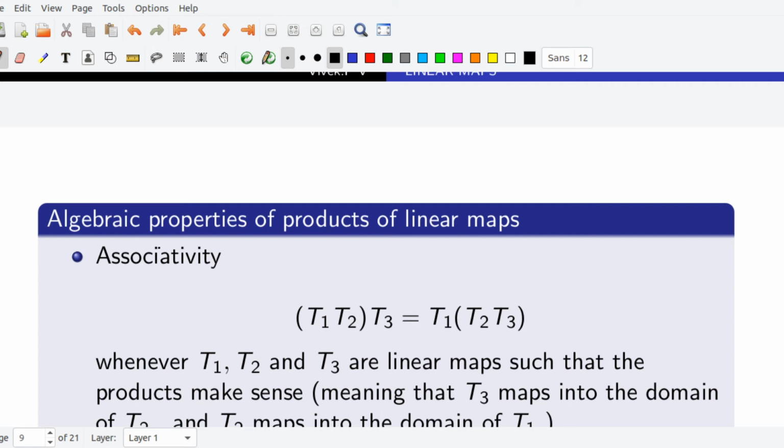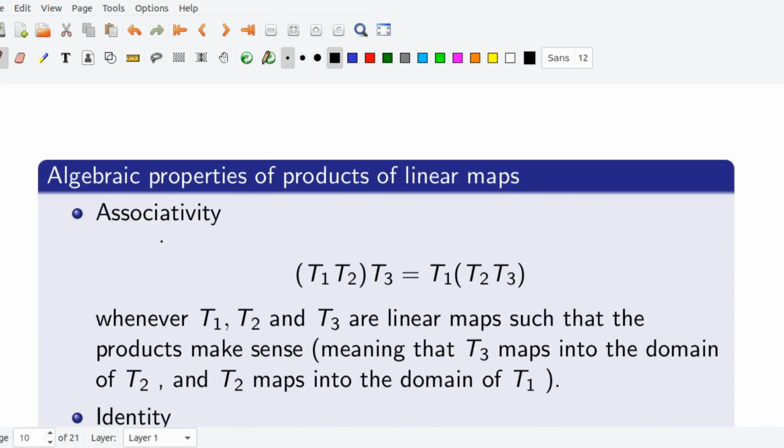Next, I am going to give some idea about the algebraic properties of the product of linear maps. The product satisfies associativity. Associativity means T1 T2 of T3 equals T1 of T2 T3, whenever T1, T2, T3 are linear maps such that the product makes sense.